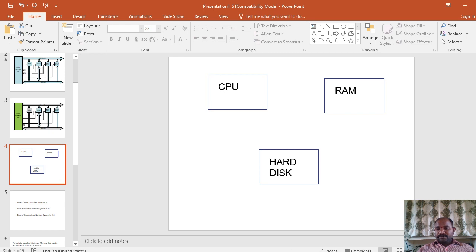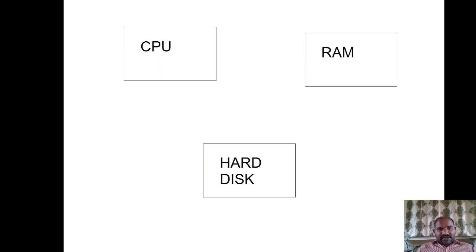So the microprocessor is always working in the RAM space. If you want, I'll show the practical proof also.